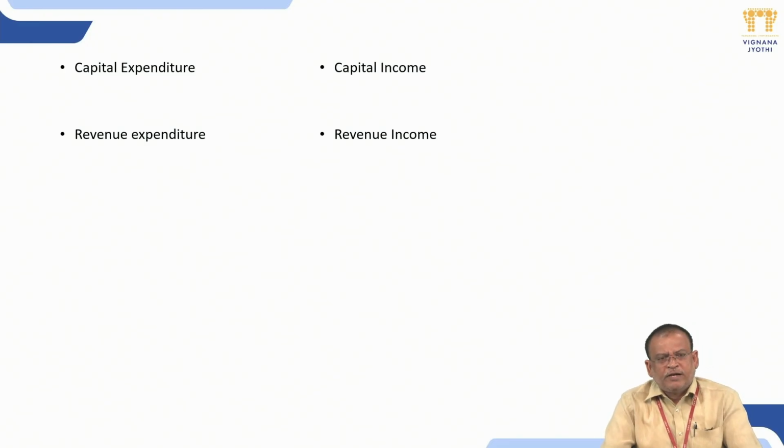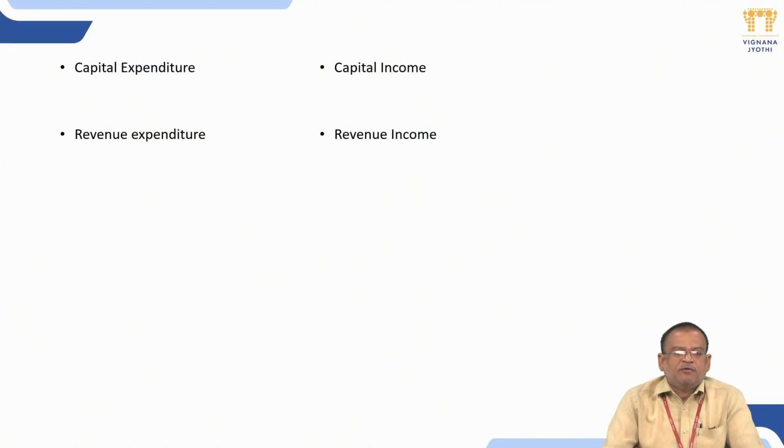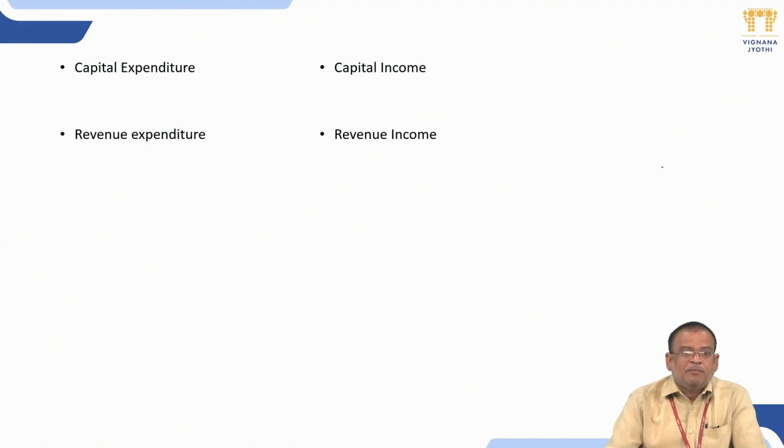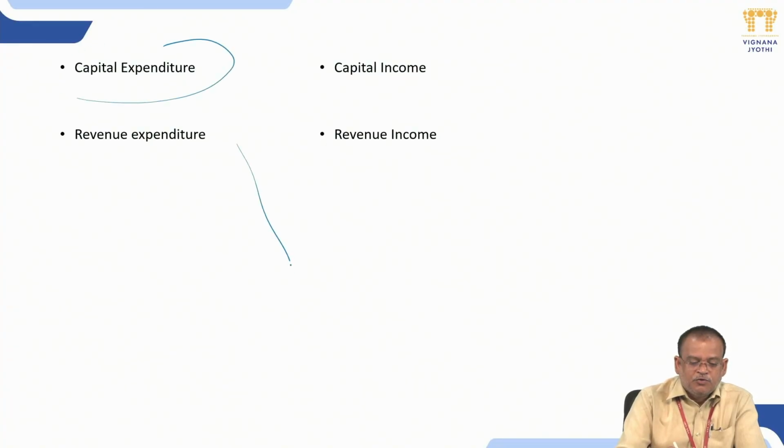Before entering into accountancy, you need to learn these four items: capital expenditure, capital income, revenue expenditure, and revenue income. The first one is capital expenditure. Any expenditure which increases our earning capacity becomes a capital expenditure. Once again, any expenditure involved in the purchase of assets which are used for generating revenue is a capital expenditure.